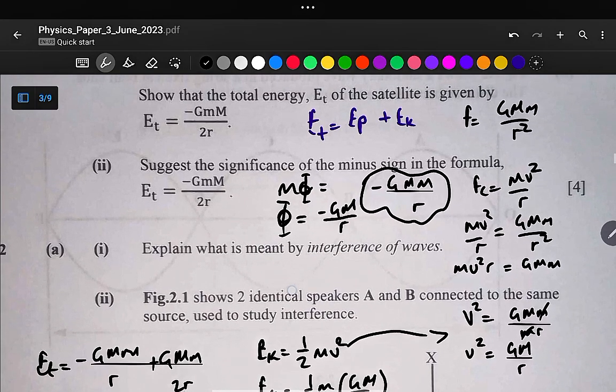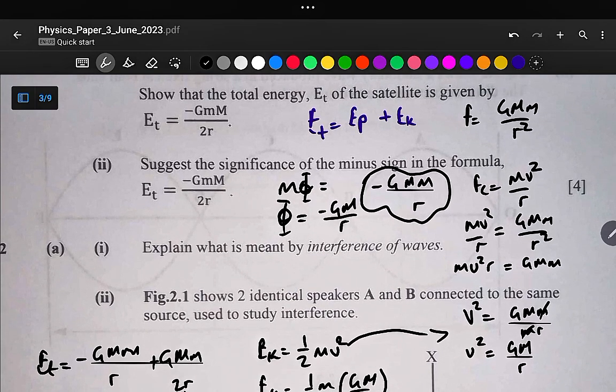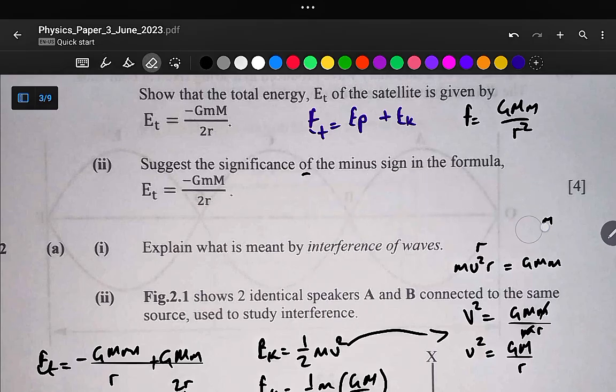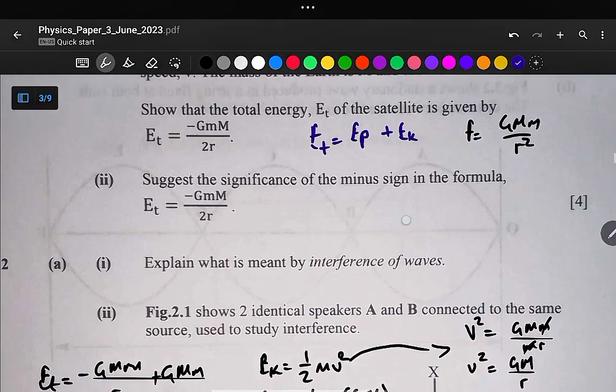Okay, let us move on to the next question, which says suggest the significance of the minus in the formula. So this minus in this formula of the total energy simply means that the total energy is always attractive. Just like the significance of the negative in the equation of gravitational potential or the gravitational force, this negative signifies the attractive nature of the gravitational force. So it simply means that it is always attractive. And we are done with our number 1.